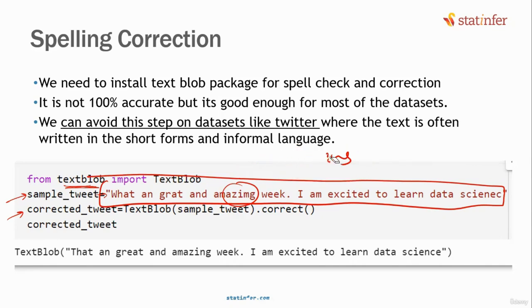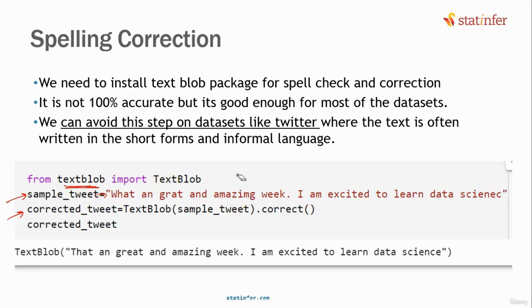So sometimes these assumptions may change the context of the tweet itself. For example, let's say amazing has been converted, excited is also fine, data science is also fine, great has been also. But still people don't use this TextBlob. A lot of people discourage it. When you're working on real data sets, spelling correction is not done. Can you tell me why spelling correction is not done? Can you tell me what is the wrong thing that TextBlob has done here?